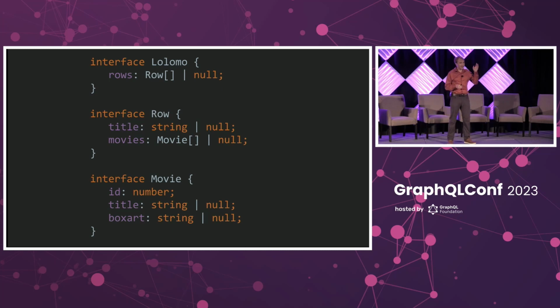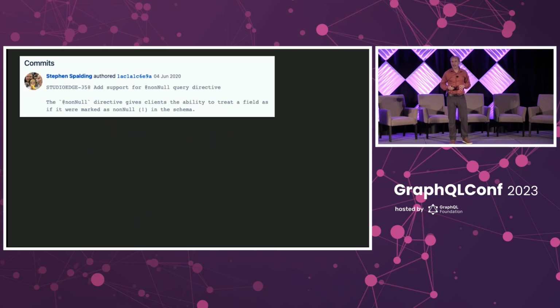So they say, hey, can we go in the schema and add all these non-nulls, and add the bangs into our schema? But then on the server side, we're saying, well, distributed systems, and we're doing this federation thing, and really anything could fail at any time, and so we don't want to do that. Okay, here. How about we'll let you decide. We'll give you a directive that you can put into your query, and then on the server, we'll just take that and then we'll flip the nullability. We'll make a field null if you want it to be. So this passes control to the client. Problem solved. What could possibly go wrong?